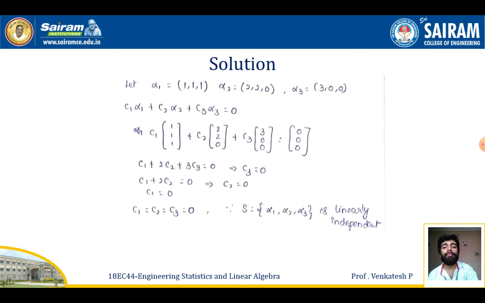On expanding this, I get C1 plus 2 C2 plus 3 C3 equals 0, and C1 plus 2 C2 equals 0, and C1 equals 0. Since C1 is 0, obviously C2 is 0. Since C1 and C2 are 0, C3 is also 0. So since all the scalars C1, C2, C3 are 0, I can say that the set alpha 1, alpha 2, alpha 3 is a linearly independent set.